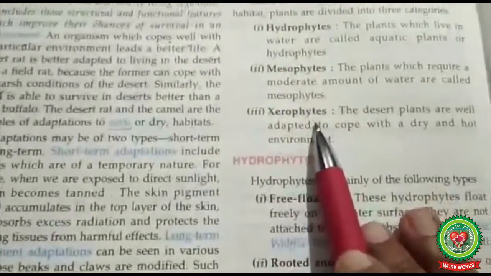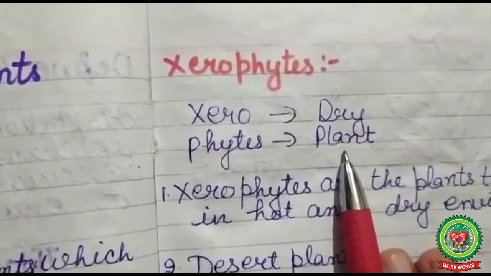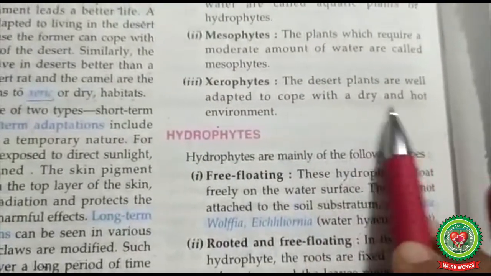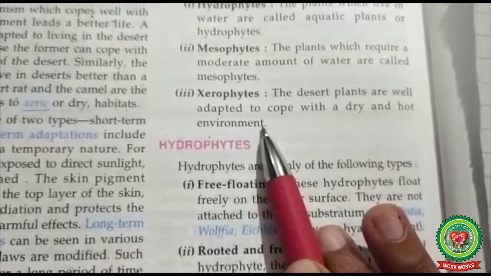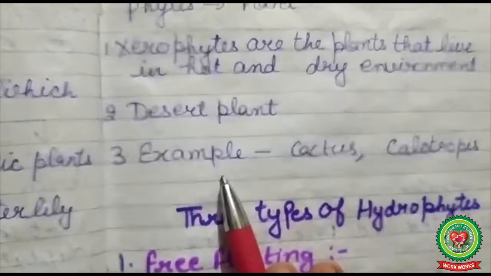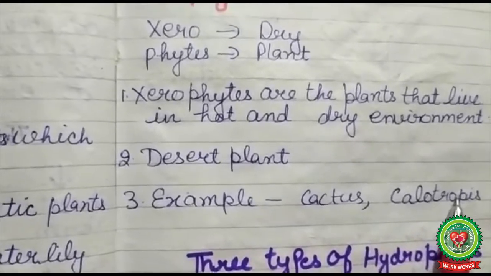Next is xerophytes. Xero means dry and phytes means plant. Xerophytes are the plants that live in a dry and hot environment, and they are also called desert plants. And the examples of xerophytes are cactus and calotropis.